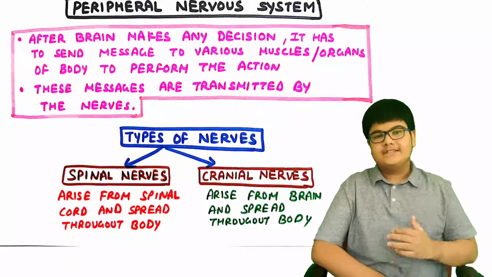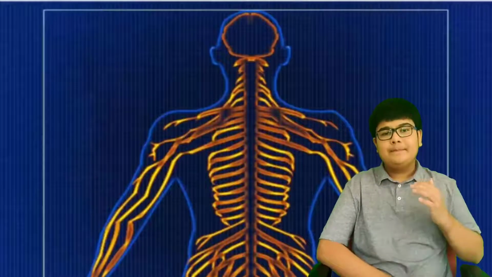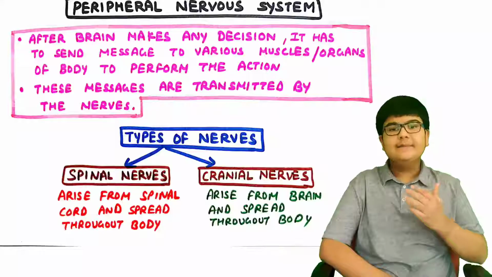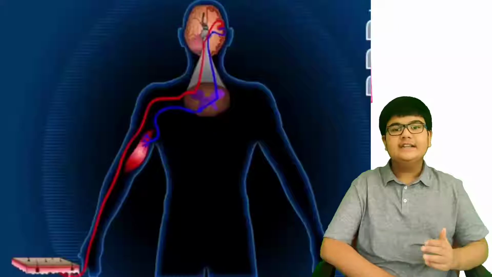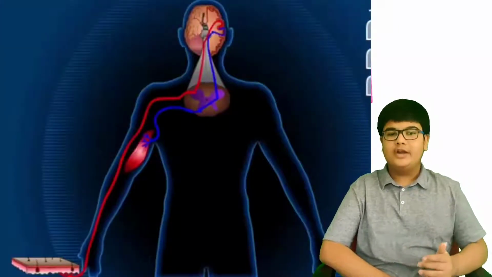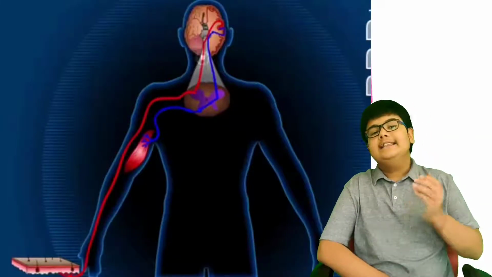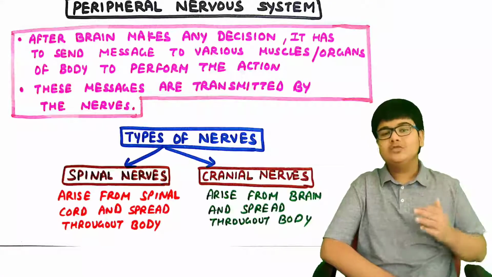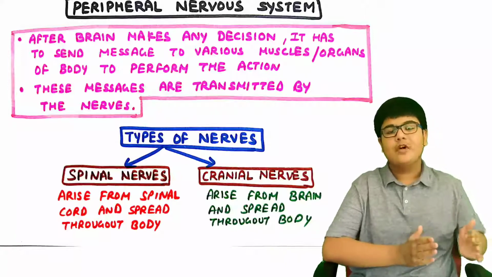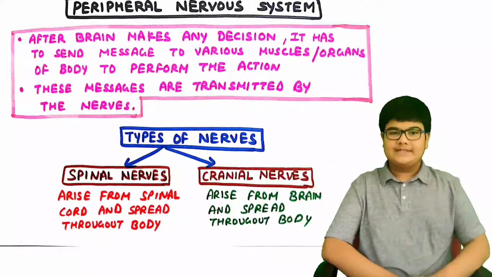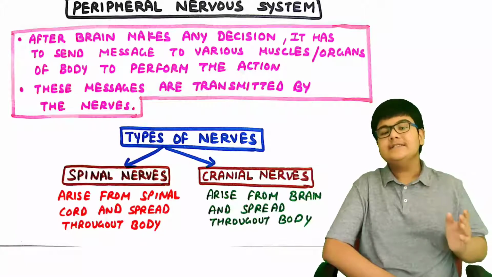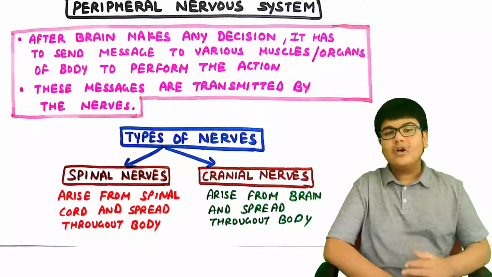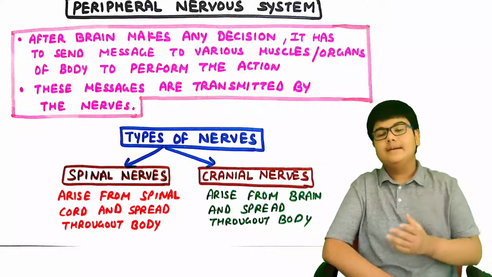Now the second type of nervous system is the peripheral nervous system. So the peripheral nervous system consists of all the nerves spread all over our body. After the brain makes any decision, it has to send the message to various muscles or organs of the body to perform the action. These messages are transmitted by the nerves. So the function of the peripheral nervous system is to transmit the messages to and from the brain. Now there are 2 types of nerves: the spinal nerves and the cranial nerves. So as the name suggests, the spinal nerves arise from the spinal cord, and the cranial nerves, they arise from the brain.